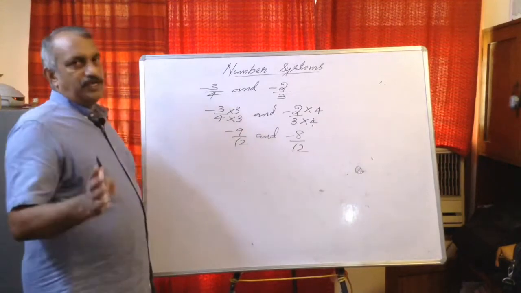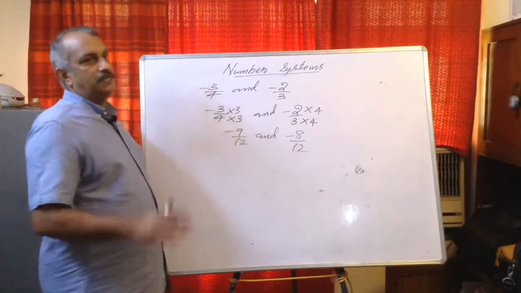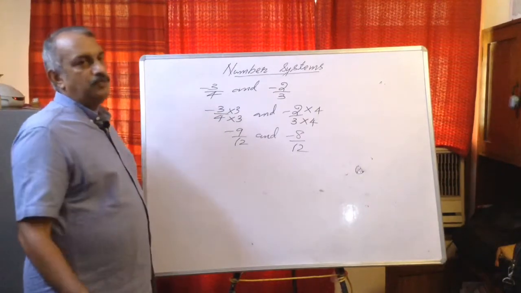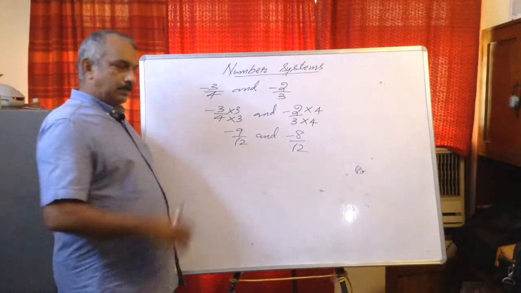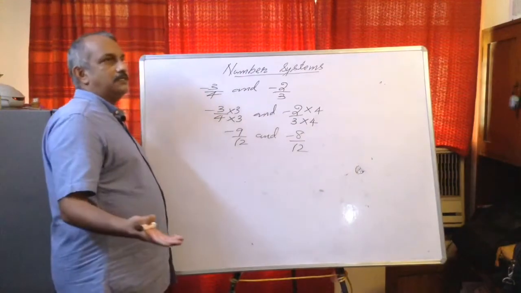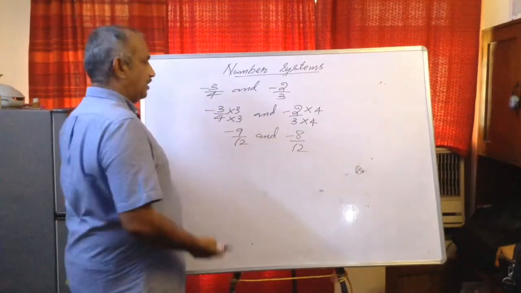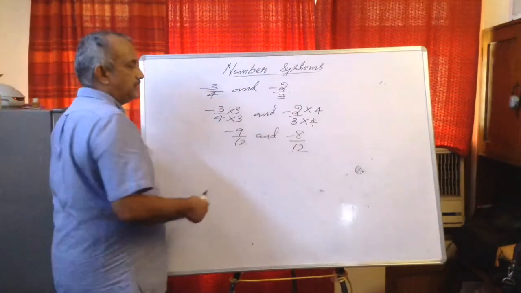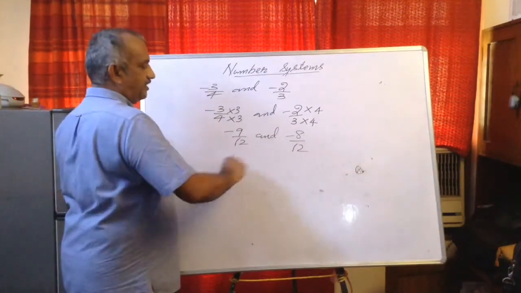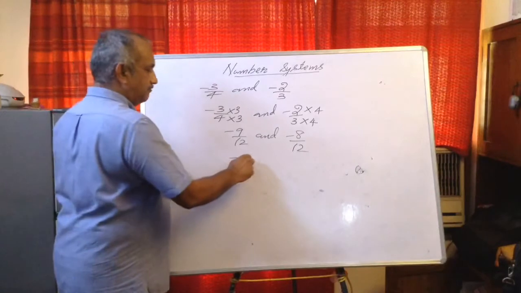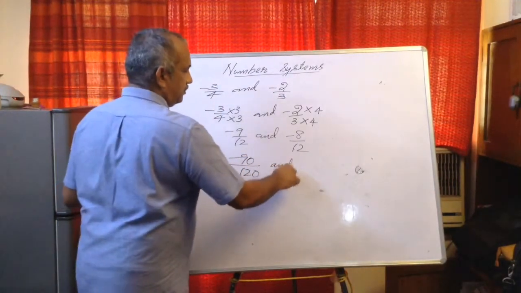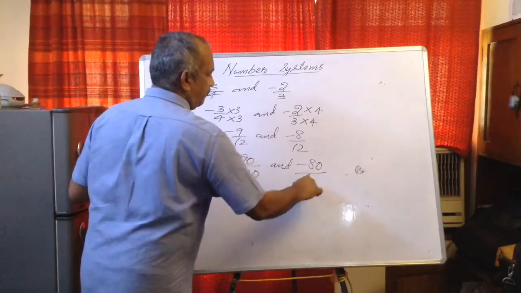If you are asked to find 5 rational numbers, minimum you have to multiply by 6. Then definitely there will be 5 rational numbers lying between. Now 6 or any number bigger than 6. Multiplication by 10 is easy, so I am going to multiply both numerator and denominator by 10. I am going to write directly minus 90 upon 120 and minus 80 upon 120.